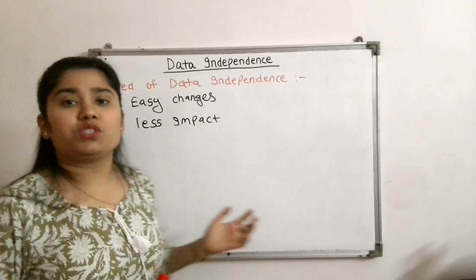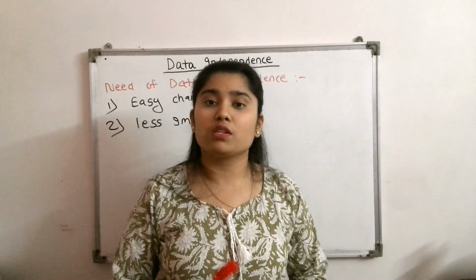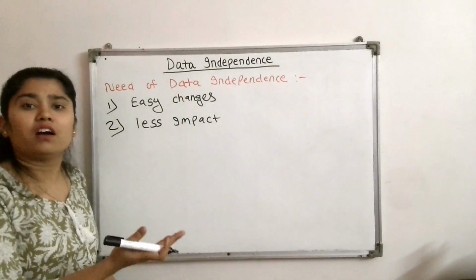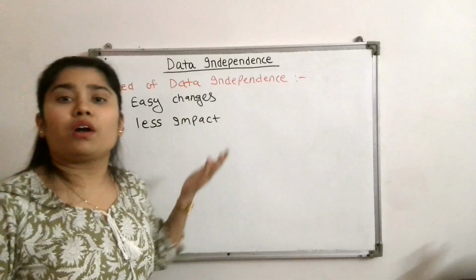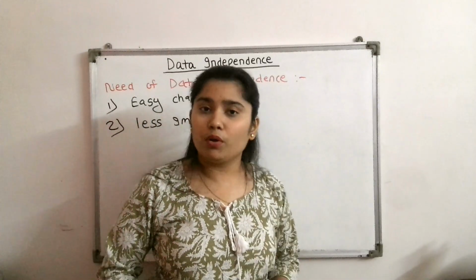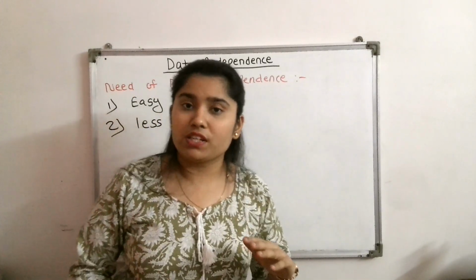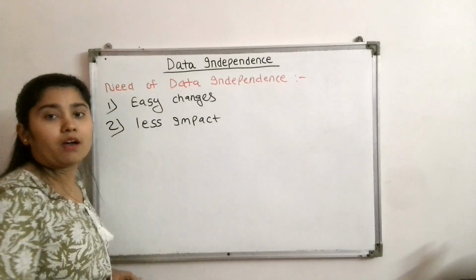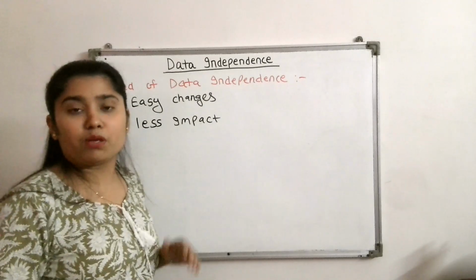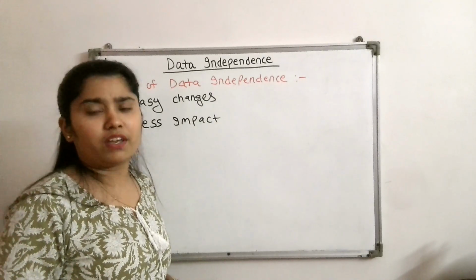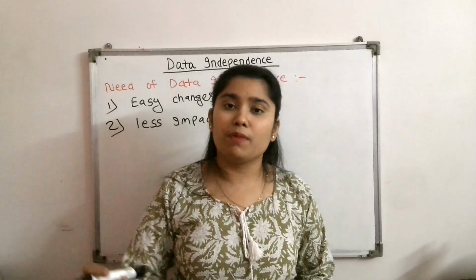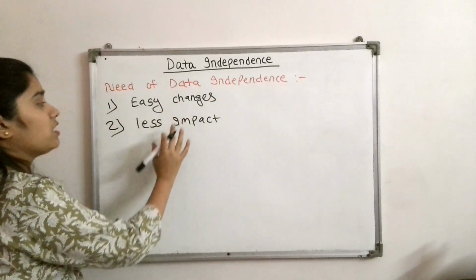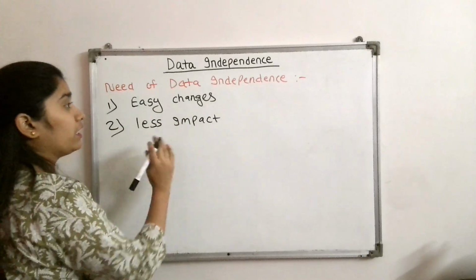Suppose we make changes inside the database, it does not affect the rest of the system. Like we have already seen, if we make changes in the physical level, it will not affect the logical level or the view level, and if we make changes in the logical level, it will not affect the view level. So if we make changes at any one level, it will not affect the other levels. Okay, so this is the second importance of data independence.